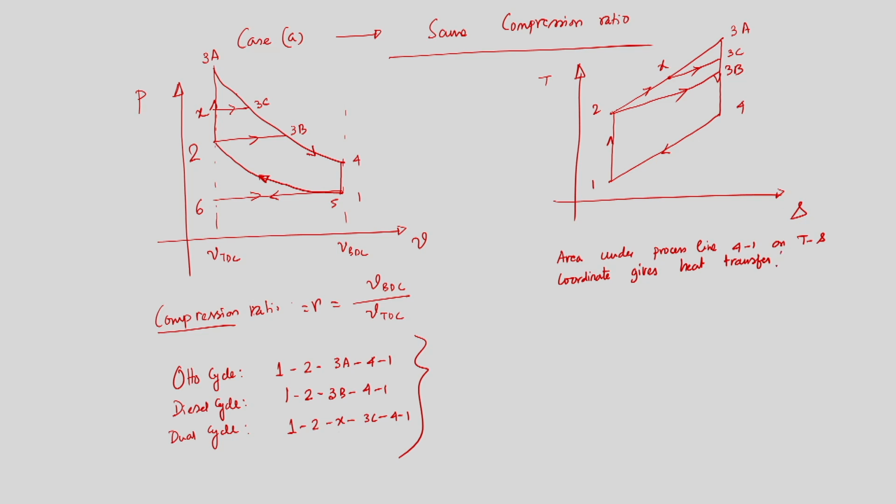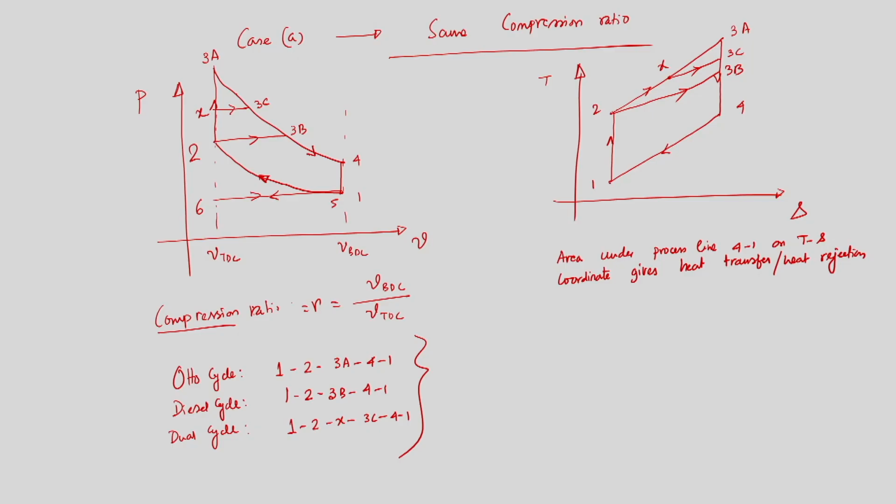Gives heat transfer, rather heat rejection from the system. So what we can see is that for all three different cycles we have plotted in the PV and TS diagrams, process 4 to 1 is the exhaust, or rather blow down, a constant volume blow down. If we draw the area under the process line 4 1 on the TS plane, this will give the heat rejected from the system. So what we can conclude from this diagram is that the heat rejected from the system remains the same for all three different cycles, since process 4 1 is the same for all three cycles.